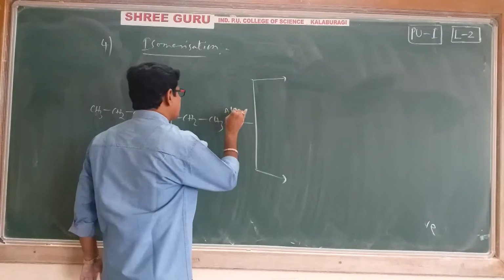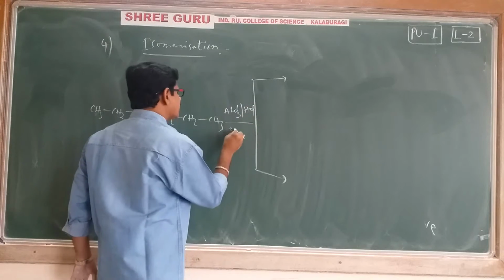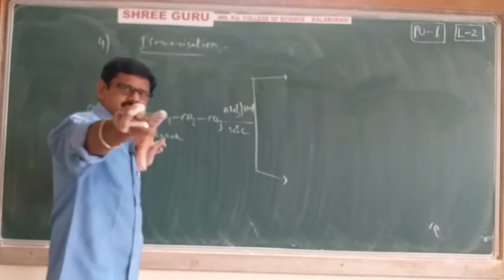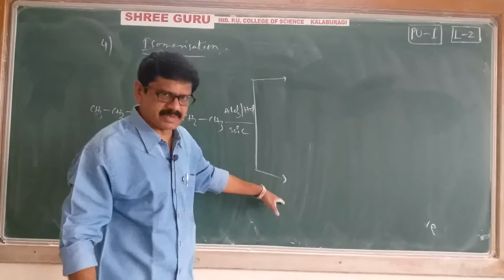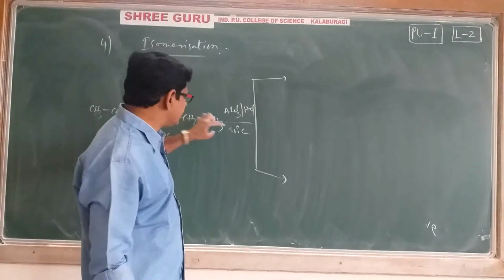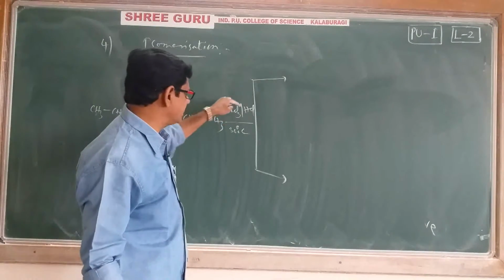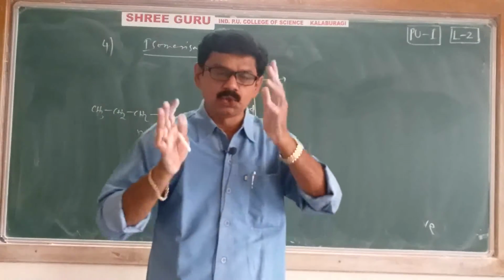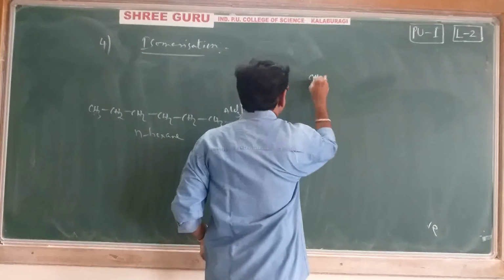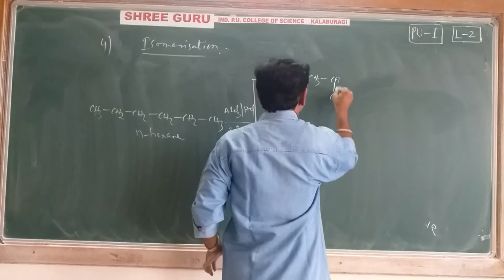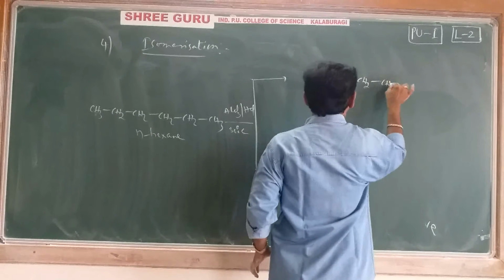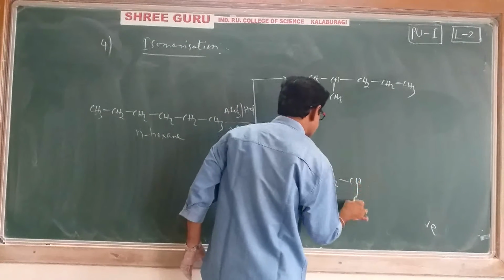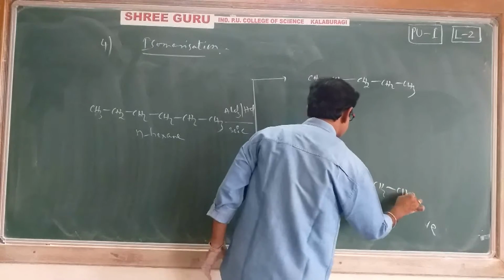The reaction takes place in the presence of AlCl3 and HCl at nearly 300 degrees centigrade. Then N-hexane is possible to convert into two forms. I'll repeat. When N-hexane is heated at 300 degrees centigrade in the presence of AlCl3 and HCl, it is possible to convert into two forms. What are those two forms? CH3, CH, CH3, CH2, CH2, CH3 and CH3, CH2, CH, CH3, CH2, CH3.